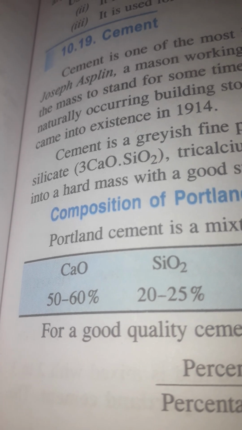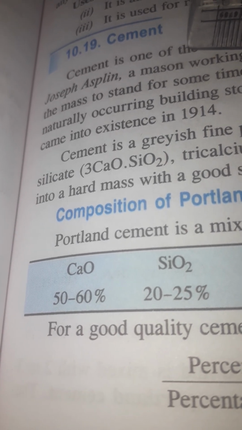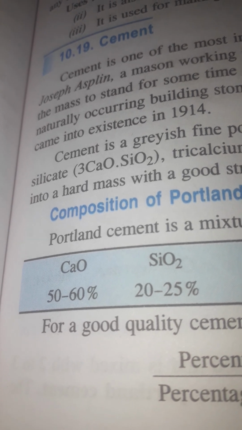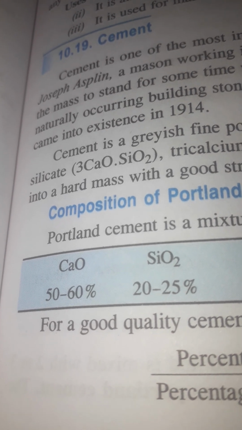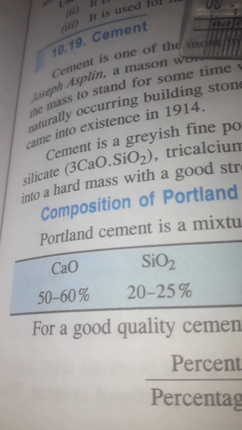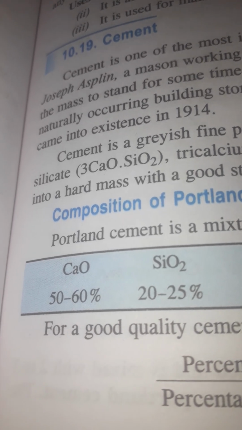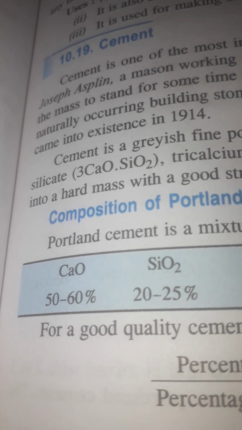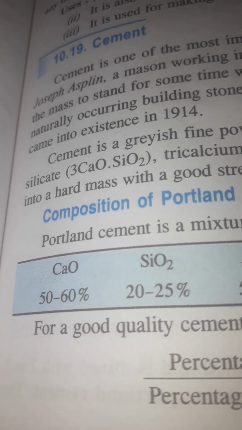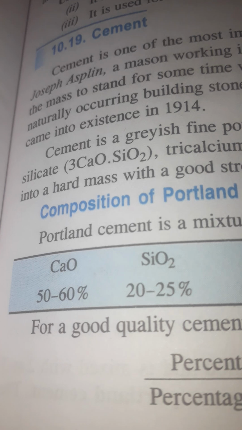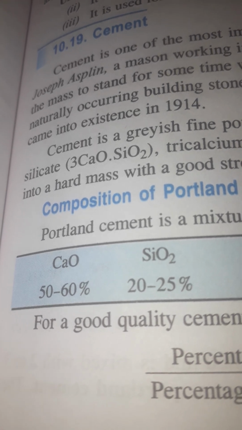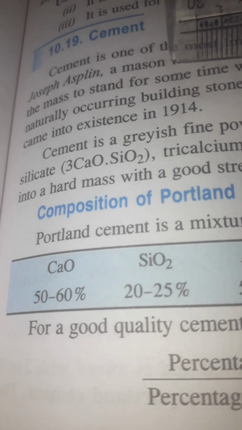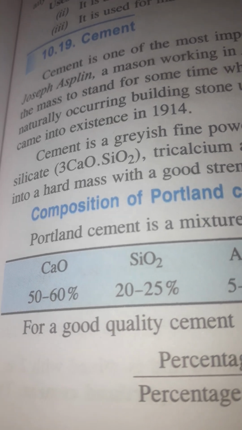In 1824, Joseph Aspdin, a mason working in Leeds, UK, for the first time heated a mixture of limestone, clay and water and allowed the mass to stand for some time. When it hardened into a stone-like mass, like Portland rock, which was an important naturally occurring building stone used in England, he named it Portland cement. In India, cement industries came into existence in 1914.